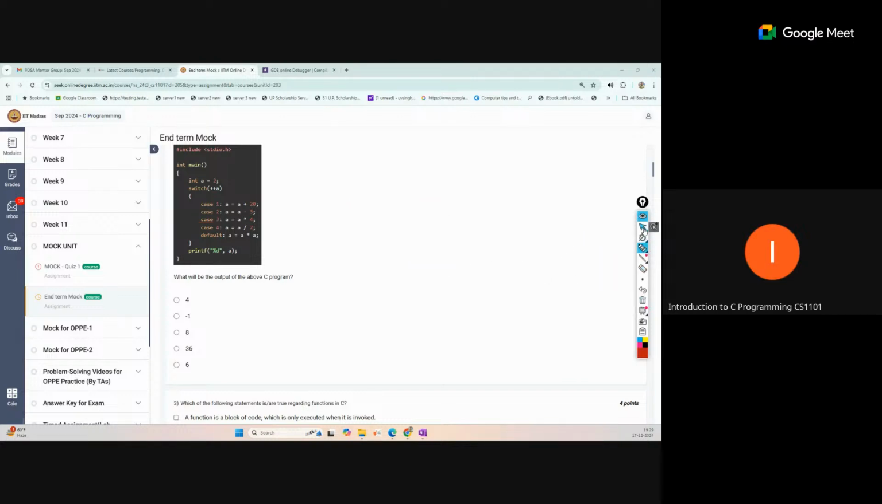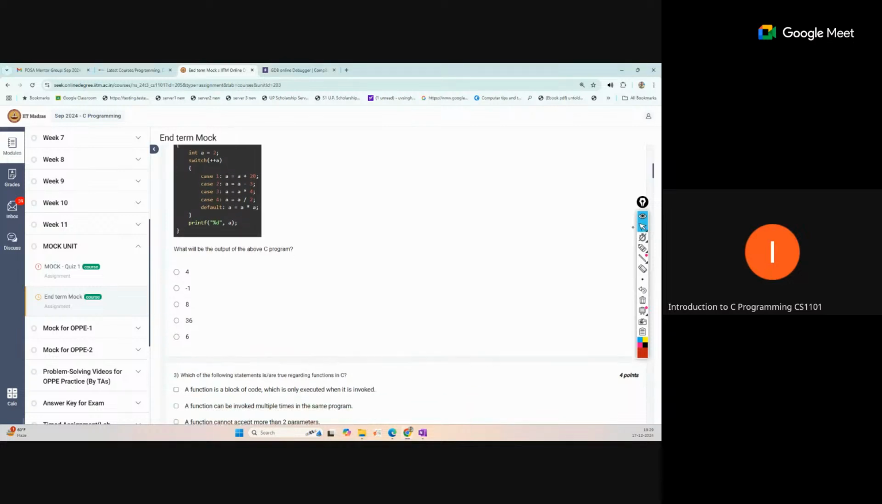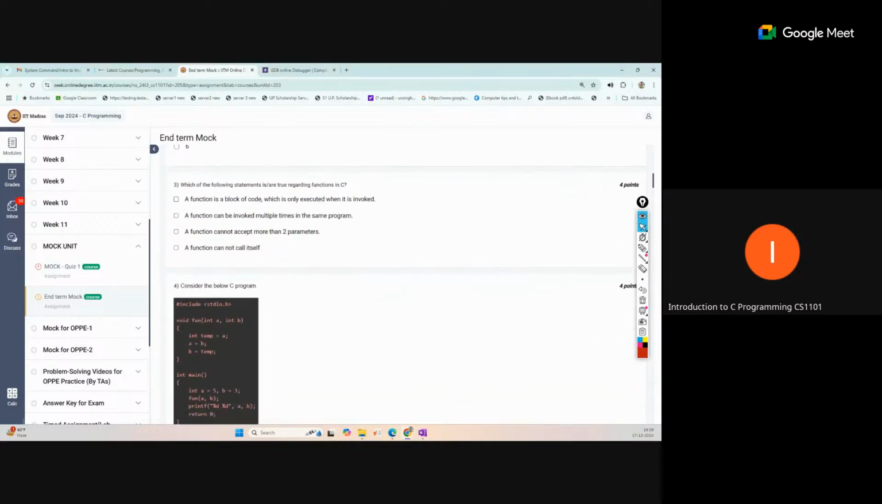And next is: which of the following statements is true regarding functions in C? Just check it and see which is correct.